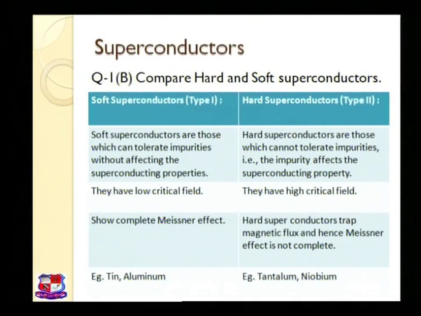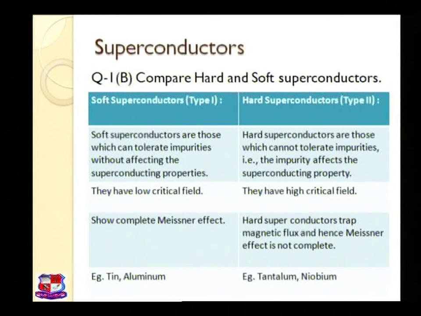In this slide there is one more example, that is the example of superconductors, that is soft superconductor and hard superconductor. Tin and aluminium are examples of soft superconductors, whereas niobium is one of the examples of hard superconductors. So this was the question which could be asked for nearly about 4 marks.